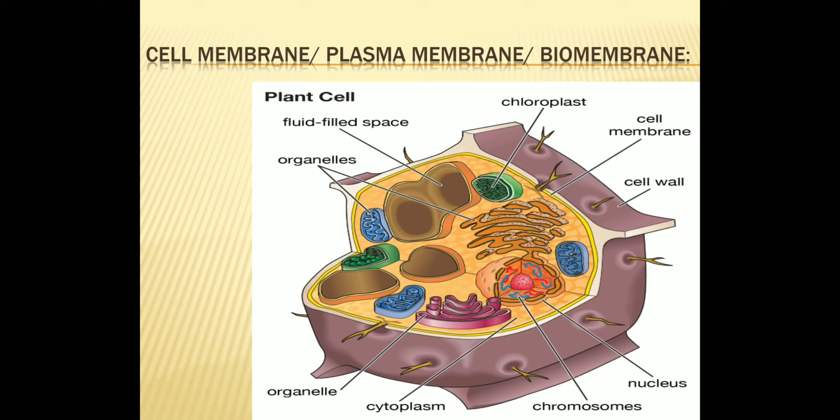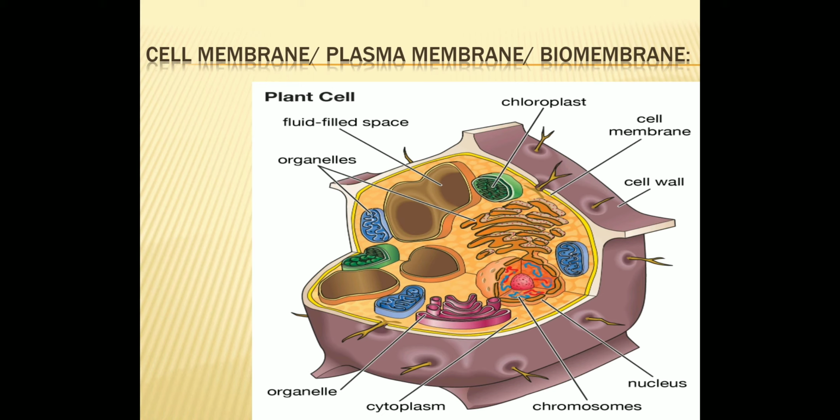And this cell membrane separates cell organelles from cytosol. Now what is cytosol? Cytosol is the aqueous component of cytoplasm. See, I told you it is quasifluid, having both liquid and solid components. So the liquid or aqueous component of cytoplasm is considered as cytosol.